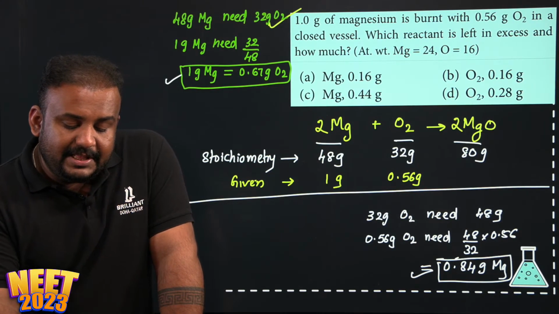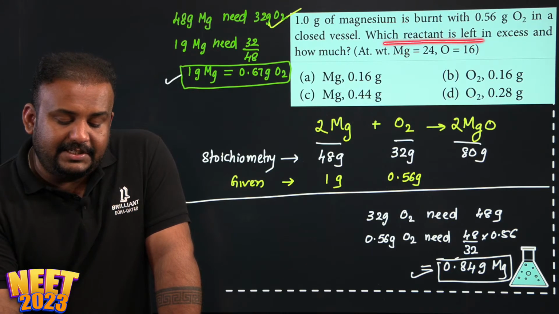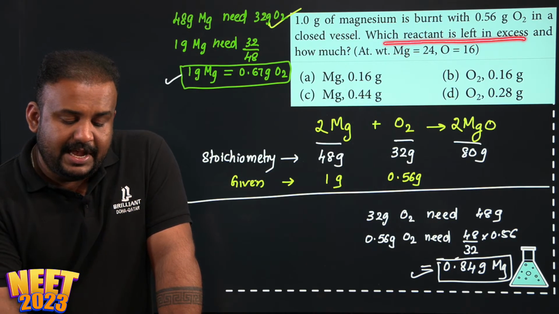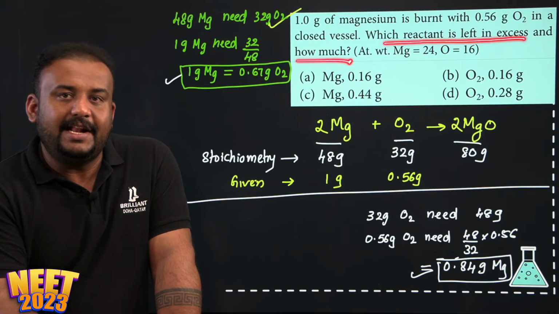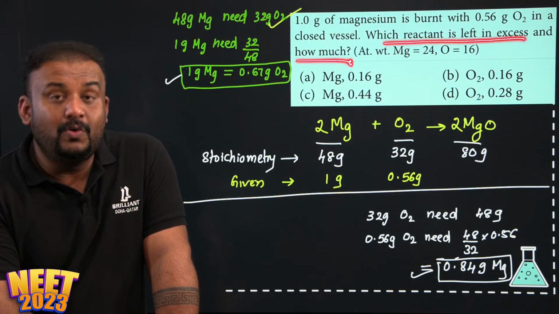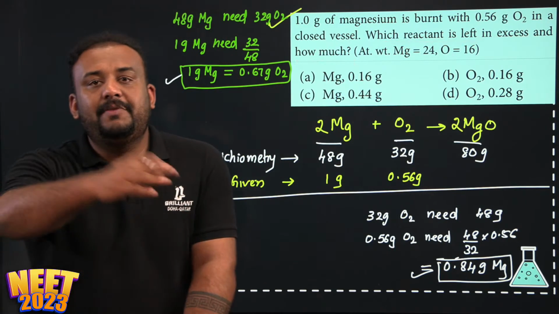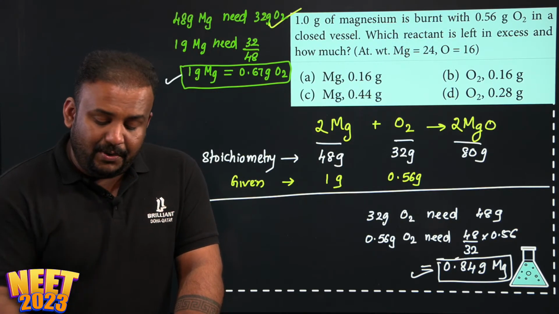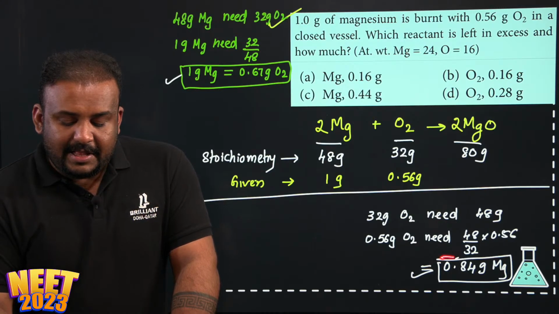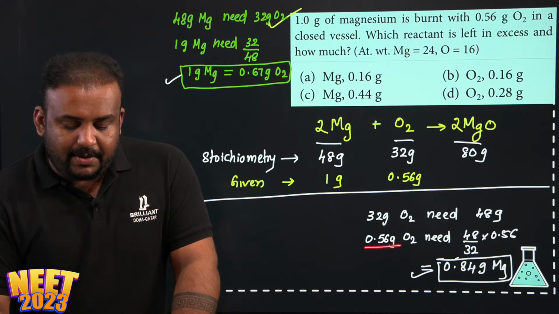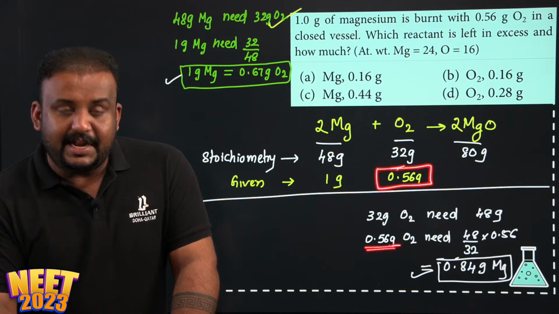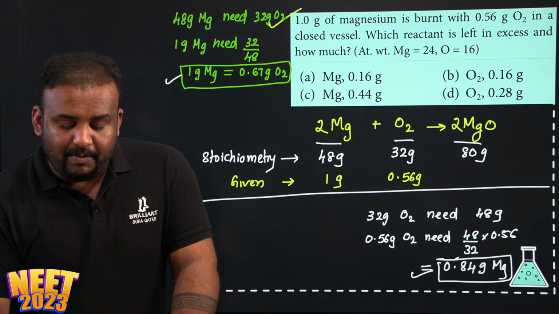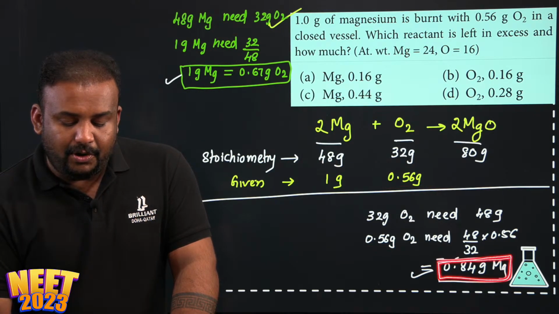And did you notice the question is which reactant is left in excess and how much? They didn't ask you who is the limiting reagent, who is in excess. The other reagent will be in excess. Who is that? That will be magnesium. And how do we know that? Check out this. The amount of magnesium required for 0.56 gram of oxygen is how much? 0.84.